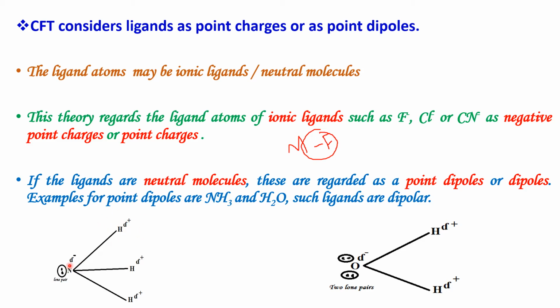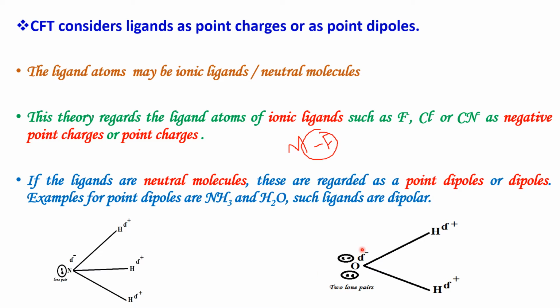The negative dipole is attached to the metal atom. So these types of ligands that are neutral molecules are considered as point dipoles or dipoles. In ammonia, the nitrogen atom gets a partial negative charge and the hydrogen atoms get a partial positive charge. Such ligands are known as dipolar.